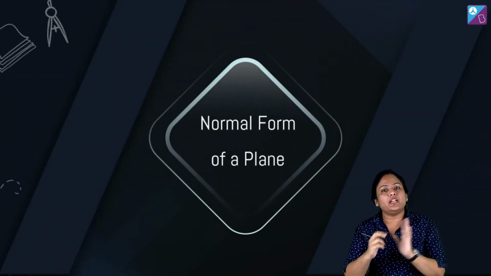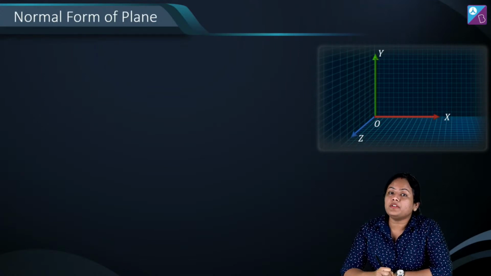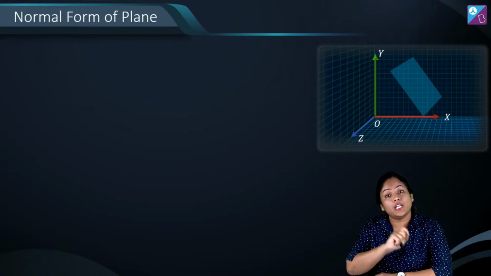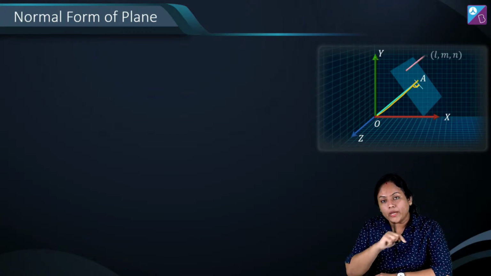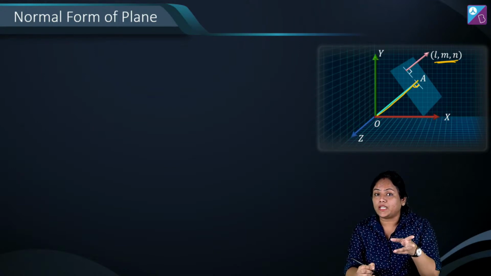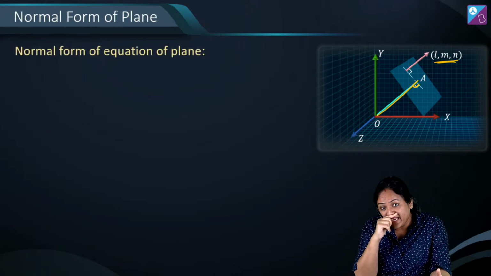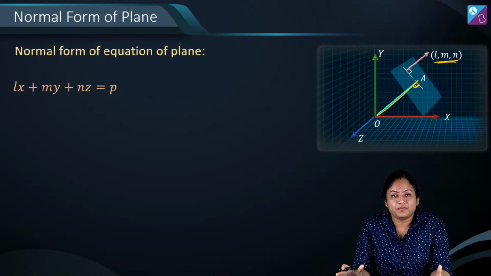So after intercept form, next is normal form of plane. लाइन का हम पढ़ चुके हैं, प्लेन का नॉर्मल फॉर्म हम निकालेंगे. सो नॉर्मल फॉर्म के लिए क्या चाहिए होता है? For normal form you need DCs of the normal. So let us consider this as OA, I know that हमारा OA will be the normal. तो हमने OA के along DCs consider करी. That means l, m, n, the parallel unit vectors. तो DCs की जरूरत पड़ेगी for normal form and equation is going to become lx plus my plus nz is equal to p. ठीक है?